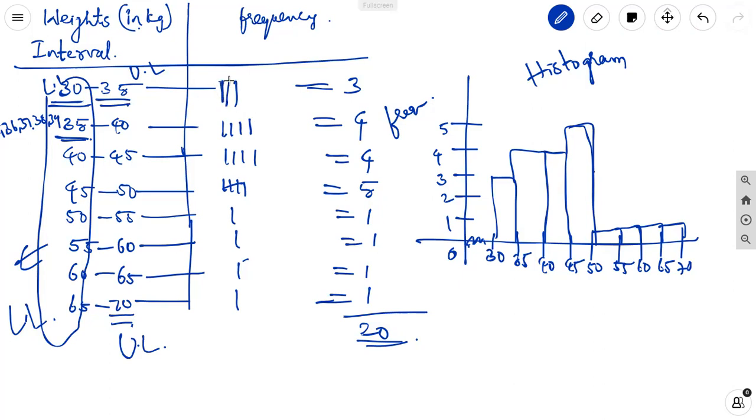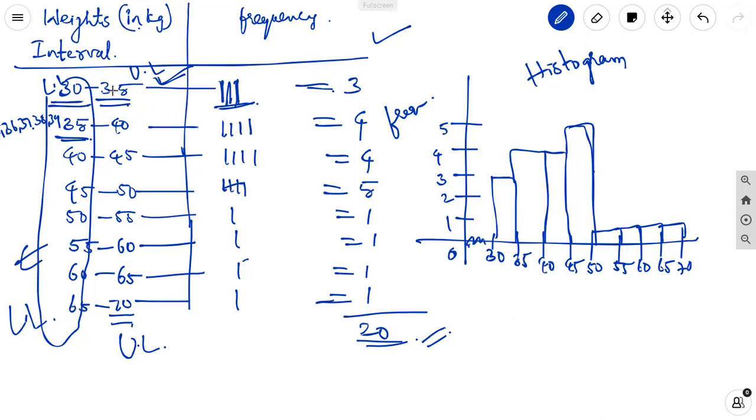The number of times a value occurs is the frequency. A frequency distribution table is a table made from the data with the frequency and the interval, here the weights of the students. From that data we made a table in which the frequency is given, so it is called a frequency distribution table. In it, we can make groups from the raw data, so that is called grouped data.